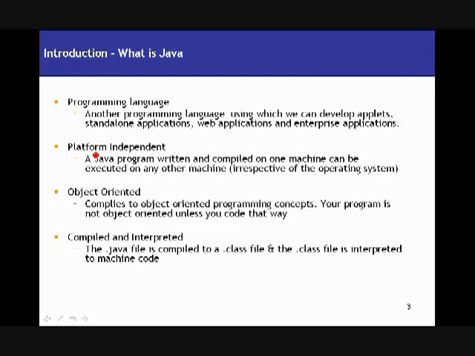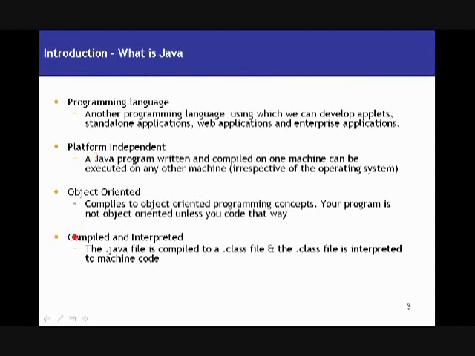No, that is false, because although Java supports object-oriented programming, it doesn't really mean that whatever you write in Java becomes an object-oriented program. Unless you write your code in such a way that you make use of all those object-oriented concepts which Java provides, you don't really create an object-oriented program, right?